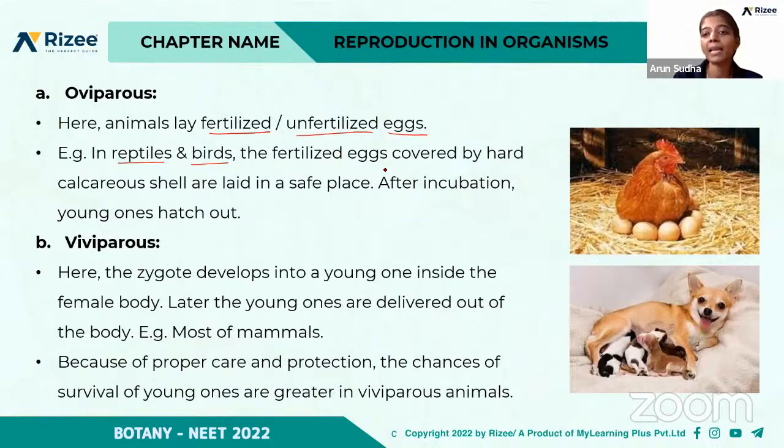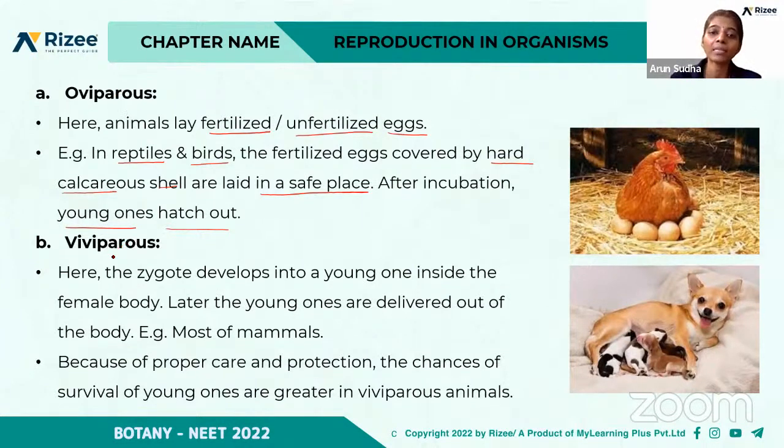The fertilized eggs are covered by a hard calcareous shell. So the eggs will be covered by a strong shell. So what is the role of the strong shell? To protect, right? So the fertilized eggs are covered by hard calcareous shell and they are laid in a safe place. So they will be so cautious that the egg should be safe. After incubation, the young ones hatch out. So this type of reproduction is in the case of oviparous animals, right?